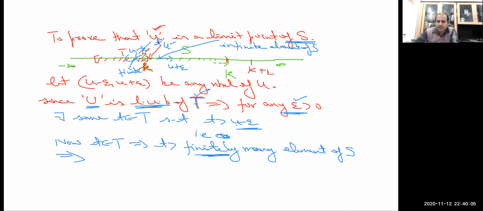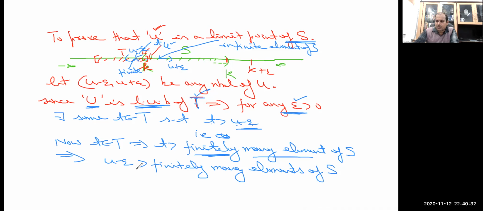So since this T is greater than finitely many elements of the set S and u minus epsilon is less than T, it is again going to be greater than finitely many elements of it, and as per construction, this implies that u minus epsilon is greater than finitely many elements of the set S, and hence this implies that finitely many elements of S lie to the left of u minus epsilon, because u minus epsilon is now a member of the capital T. So this implies that finitely many elements of S lie to the left of u minus epsilon.